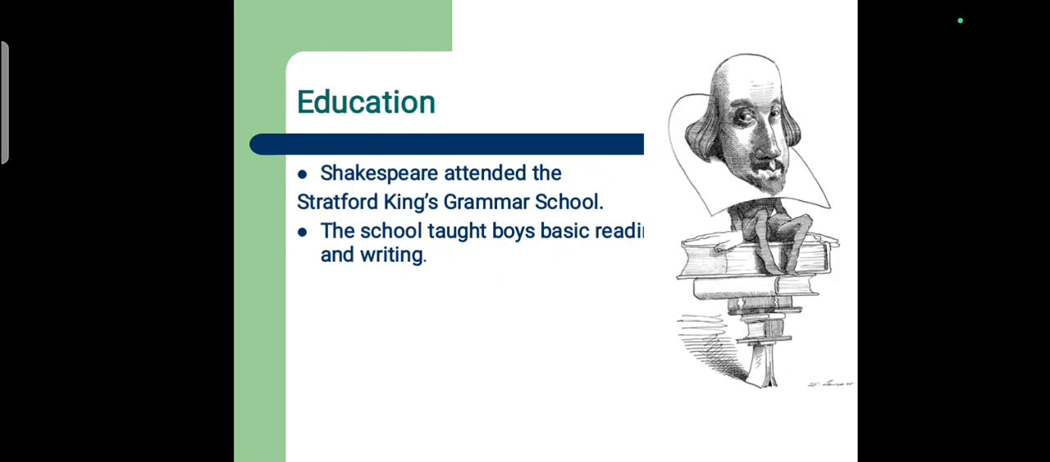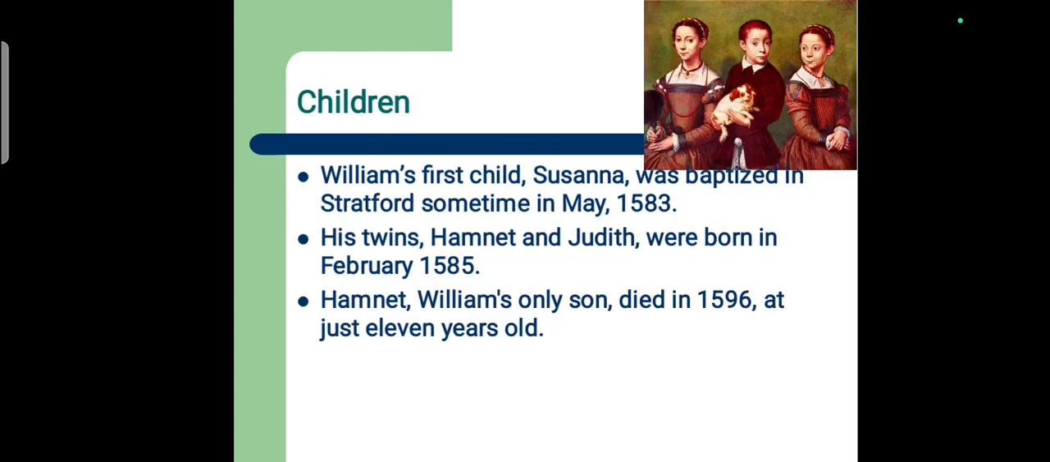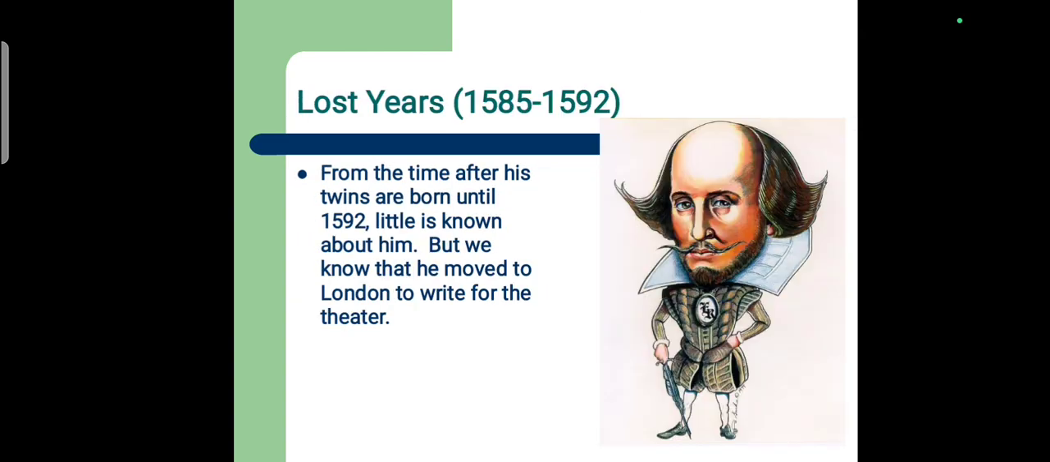Shakespeare attended the grammar school at Stratford. In 1582, he got married to Anne Hathaway. William Shakespeare's first child, Susanna, was baptized in Stratford in May 1583. His twins Hamnet and Judith were born in the year 1585. Hamnet, William's only son, died in 1596 at just 11 years old.